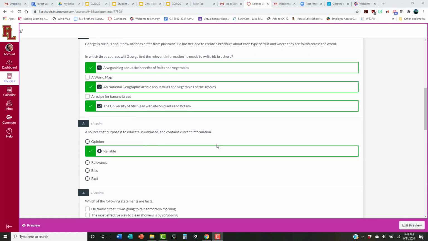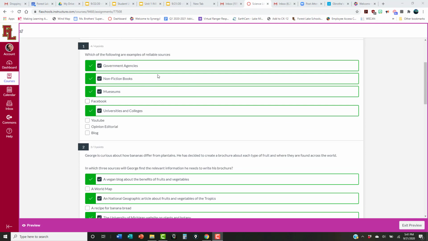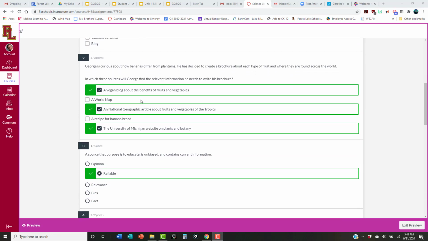Question 2, George is curious about how bananas differ from plantains. He has decided to create a brochure about each type of fruit and where they are found across the world. So again, on these sort of questions, it says, in which 3 sources will George find the relevant information he needs to write the brochure? On a question like this and a question before that, it's really important that you're reading the entire question, because if you look at the points available, obviously some of these things are more than just one thing that you're going to choose.